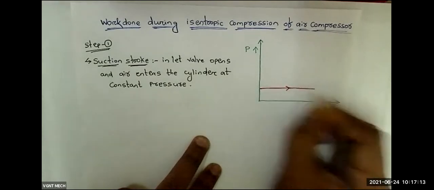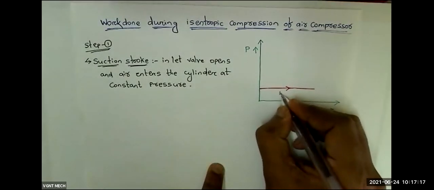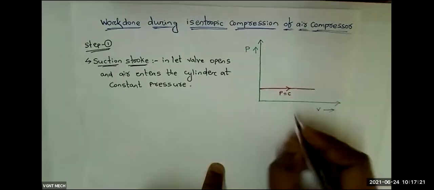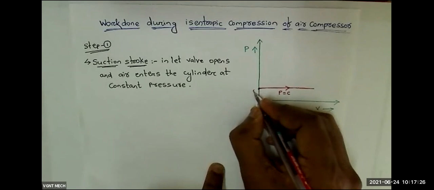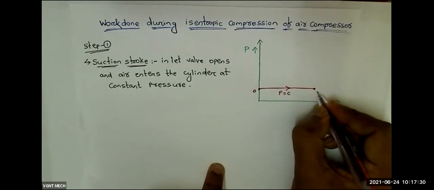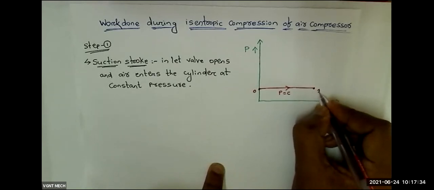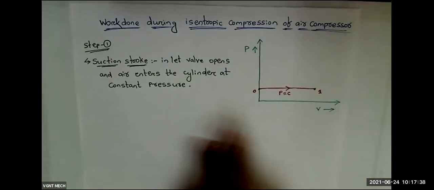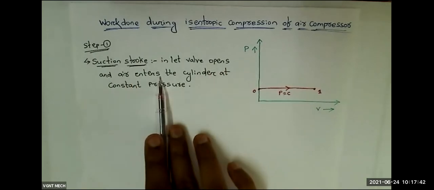So in this process, pressure remains constant, P equal to constant. The first point I will name 0, and this point I will name 1. This is step 1: suction stroke, inlet valve opens, air enters.